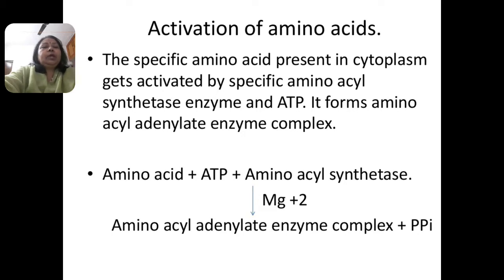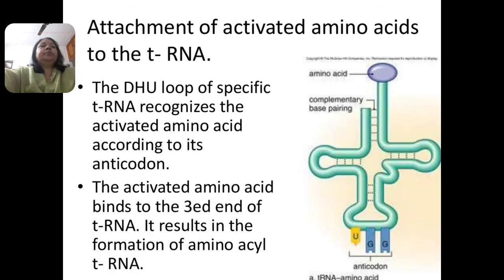It forms amino acyl adenylate enzyme complex, and the equation is here: amino acid plus ATP, with the help of amino acyl synthetase enzyme in presence of magnesium ion, forms amino acyl adenylate enzyme complex and PPi. What is this PPi? The PPi is the pyrophosphate released when the ATP utilized is hydrolyzed.